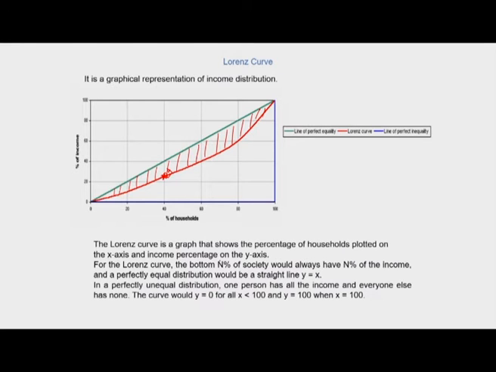So the Lorenz curve is a graph that shows the percentage of households on the x-axis and income percentage on the y-axis. For the Lorenz curve, the bottom n% of society would always have n% of the income, and a perfectly equal distribution would be a straight line where y is equal to x.